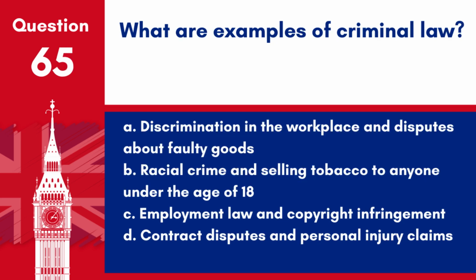Question 65. What are examples of criminal law? A. Discrimination in the workplace and disputes about faulty goods. B. Racial crime and selling tobacco to anyone under the age of 18. C. Employment law and copyright infringement. D. Contract disputes and personal injury claims. Answer B. These are examples of criminal law where the actions are considered offences against the state or society as a whole.